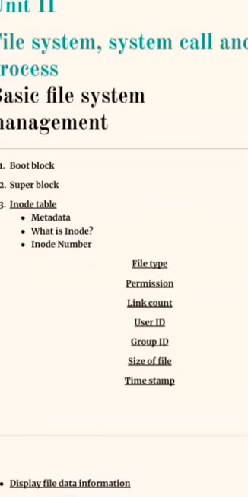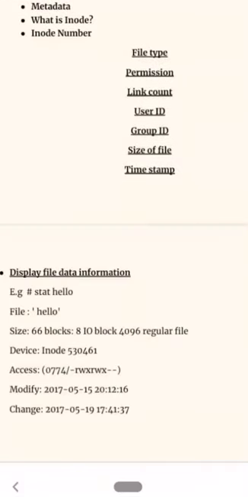Next is displaying file data information. You can display the inode data of a file or directory by using the stat command. You need to indicate the name of the file as follows. Here is one example. We use the hash sign for the prompt, and after the hash sign we write stat. This is the command, and hello is the file name.